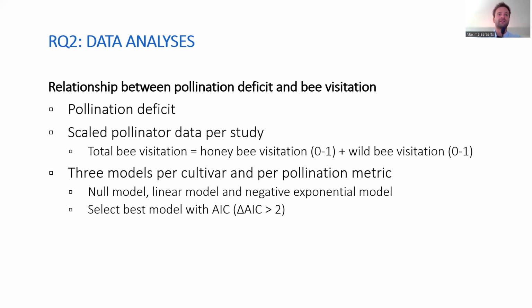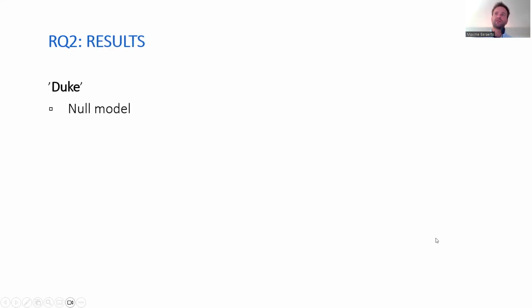And we then tested 3 different models per cultivar and per pollination metric, which were a null model, a linear model, and a negative exponential model. Within the linear model and the negative exponential model, total bee visitation was a fixed variable. And we then selected the best model with the AIC value. So for Duke, we conclude that the null model was the best model, so there was no clear relationship between total bee visitation and the pollination deficits.